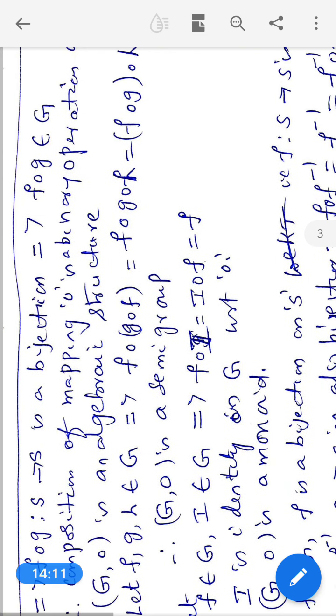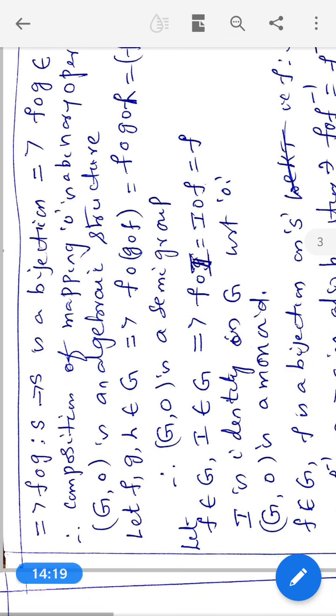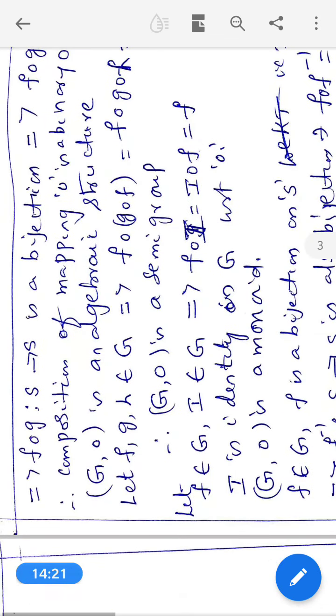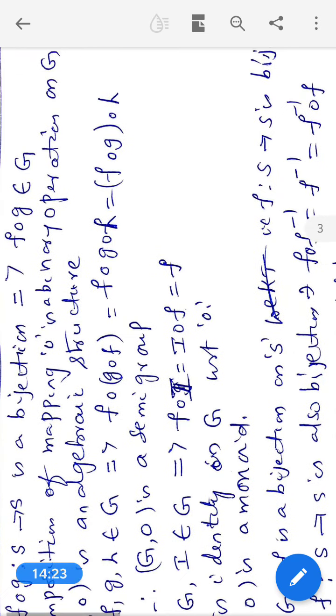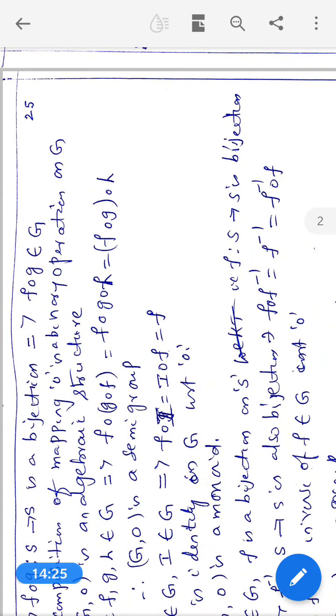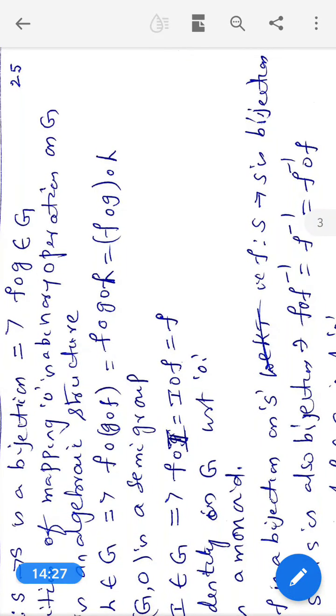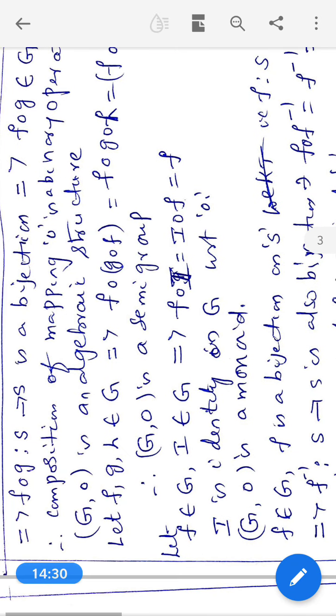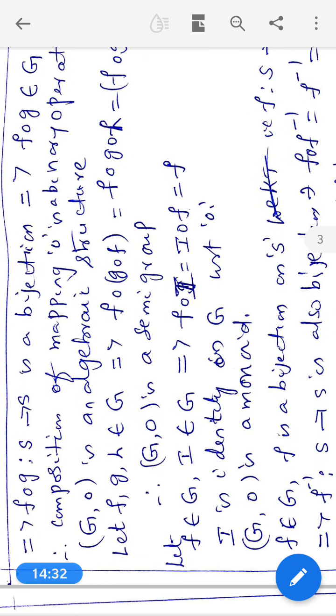Therefore, f circle g is also a bijective function from S to S. f circle g is a bijective function means f circle g belongs to capital G. Therefore, composition of mapping is a binary operation on G. Therefore, G comma circle is an algebraic structure. This is the first condition of a group that has been obeyed.